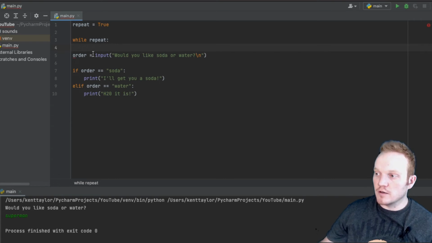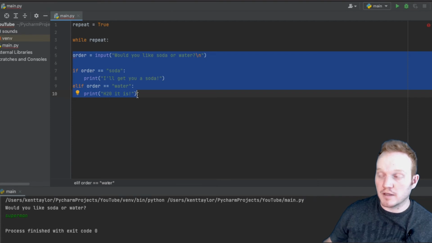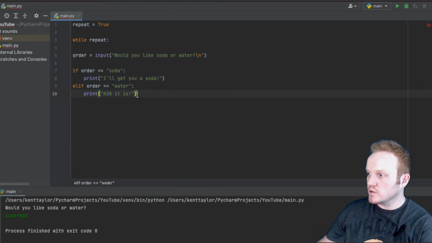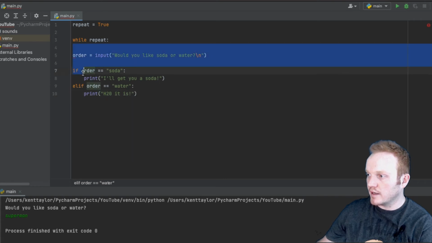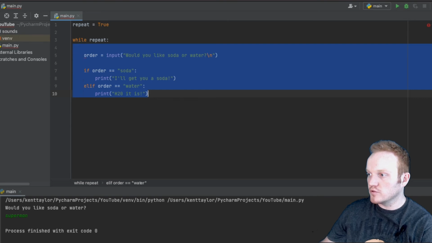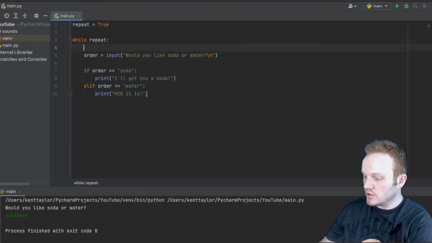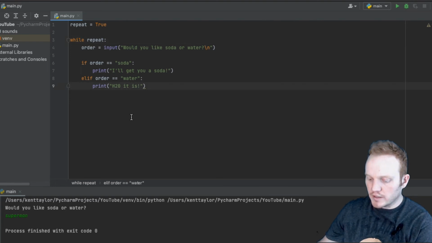That's because of indentation. Remember, indentation is very important inside of Python because that is determining the block of code. So I'm just going to show you a quick little trick. I'm going to highlight everything that's underneath my while loop and hit tab just once. And now everything is perfectly indented inside of my loop. So I'm just going to hit run and see what happens.